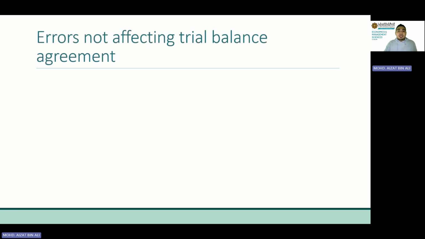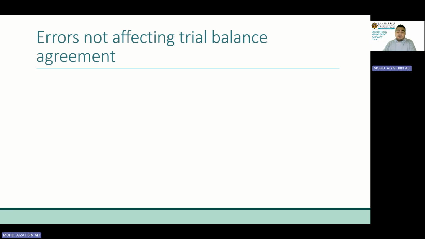So those are the errors affecting trial balance agreement. We have transposition error, we have slide error, and then we have entries recorded only on one side of the account. Three types of errors.